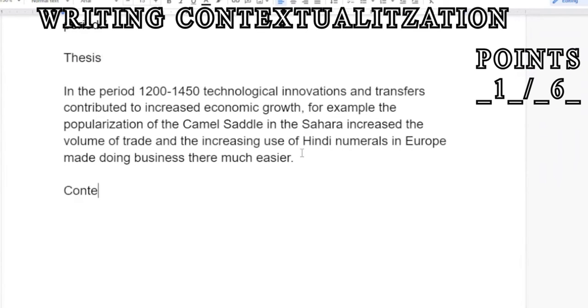But we still need a contextualization statement. Now, a lot of students struggle with context, and I know every teacher under the sun has a different way they teach it. I have a different way of teaching it. My colleagues have different ways of teaching it, and that can become very confusing.